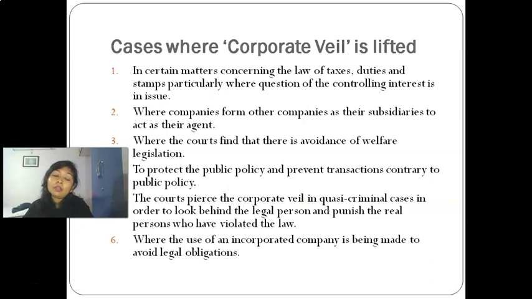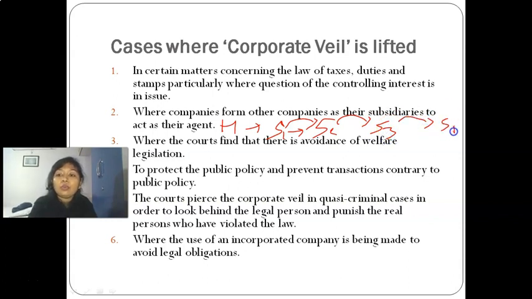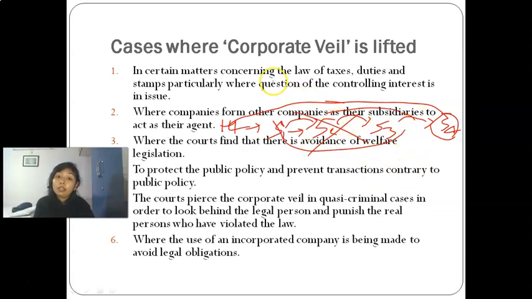Okay, and where companies form other companies as their subsidiaries, that means there are layers of subsidiaries formed by a holding company. Like, it's a holding company, it has formed another subsidiary, subsidiary 1. Subsidiary 1 is a holding company of subsidiary 2. Subsidiary 2 is a holding company of subsidiary 3, and so on. Okay? So for this, we need to find the controlling company. So to find that, these layers are all being ignored, that is, the corporate veil will be lifted.